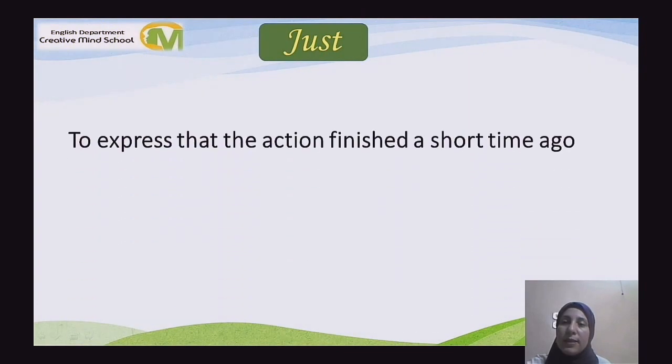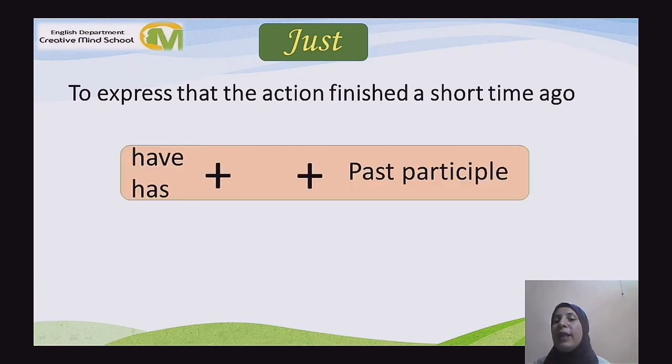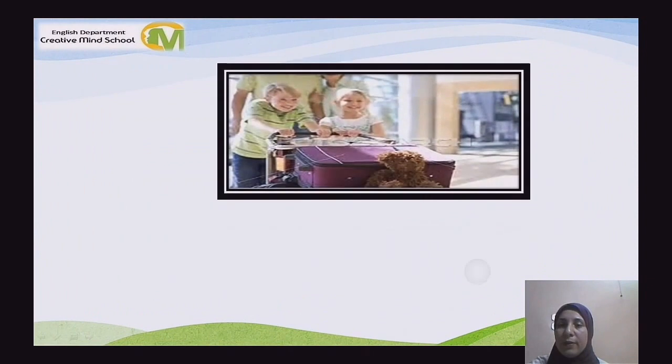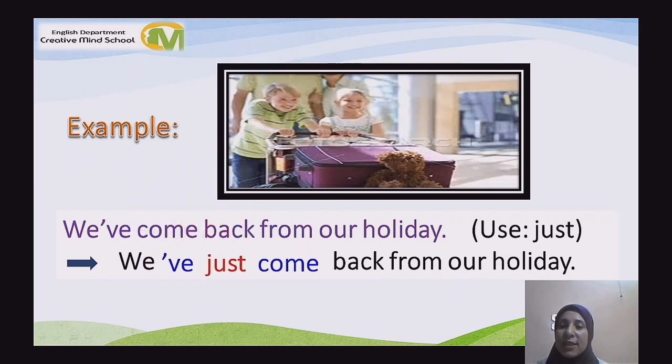The next keyword is just. Just is to express that the action finished a short time ago, and we put it between has or have plus the past participle. We say have just and the past participle, or has just and the past participle. Example, we have come back from our holiday. Use just. Remember where we put just, between have or has and the past participle. So the answer is we have just come back from our holiday.